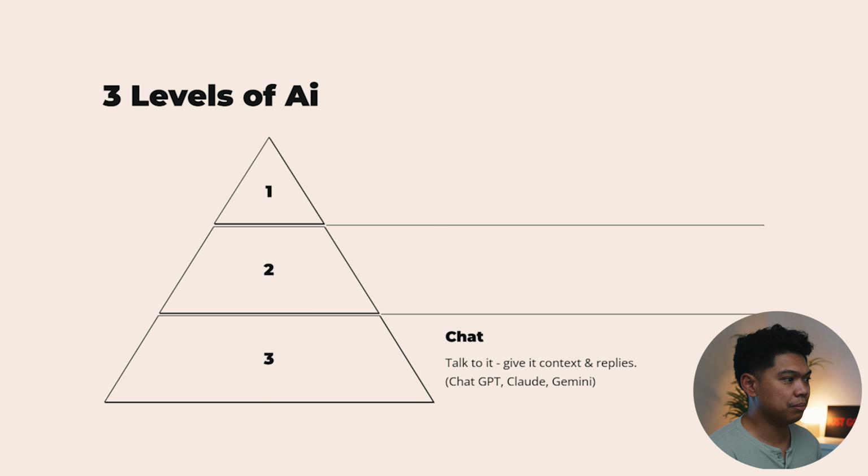Now it's becoming a low-key dinosaur compared to all the new AI tools coming out. With chat, you talk to it, give it context, and it replies. This is ChatGPT, Claude, Gemini. It's just a chat, which is great. It's layer one, and most people who started using AI are here. The majority of people are at this surface level.